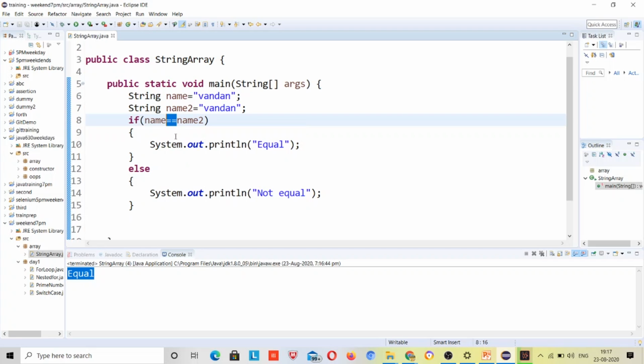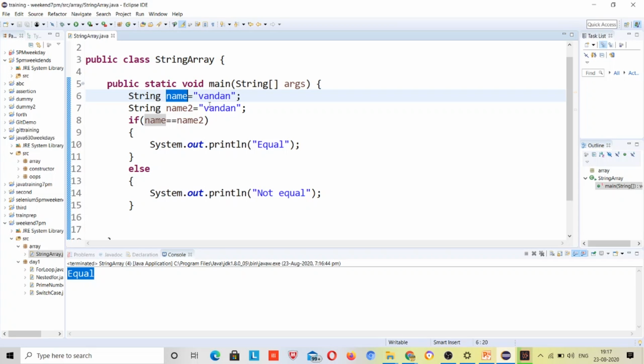But when you go with the dot equals method, it compares only content, and double equals compares both, depending on what you are assigning to it. Suppose if you are assigning addresses to it, it will compare the addresses, and if you are going to assign the values to it, because here I have assigned the value to it, right? So this name will hold the Vandan value, right?